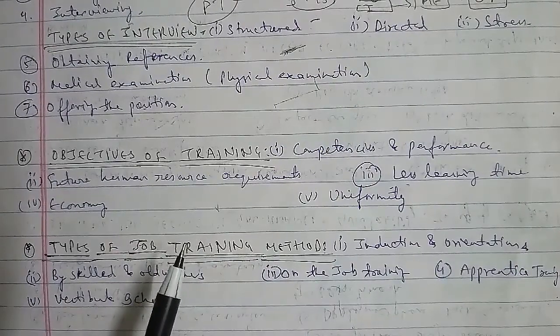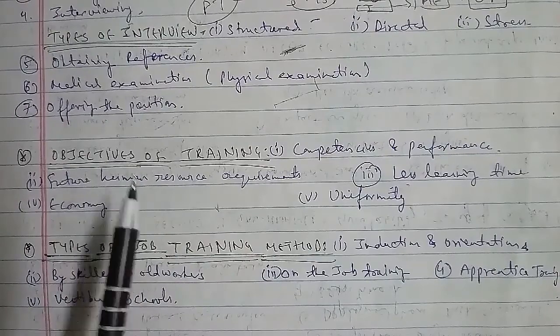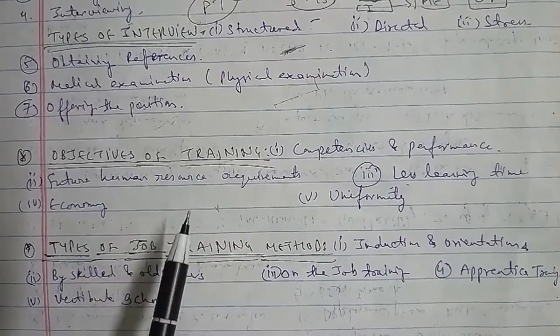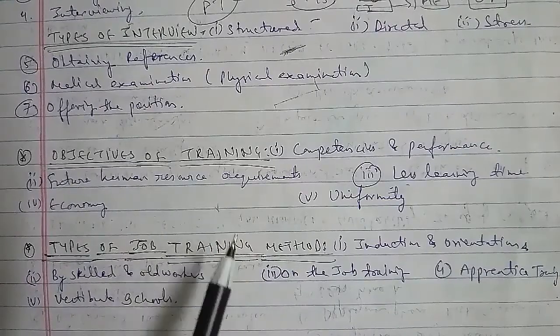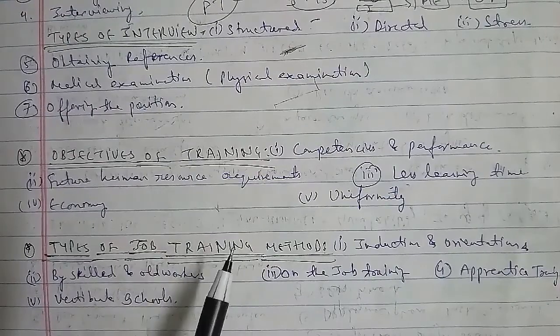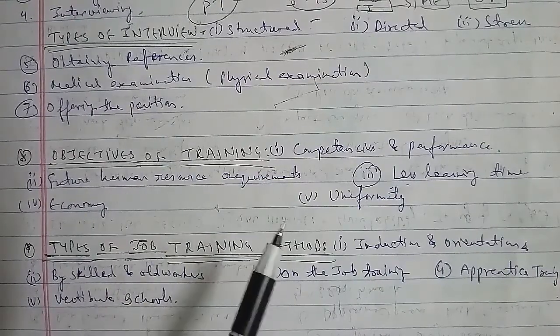Now, what is the purpose and the objectives of HRM? There are 4 purposes and objectives of HRM. The first is to enable the management to achieve the organizational objectives through its workforce. The second is to utilize the manpower to its full capacity and potential.